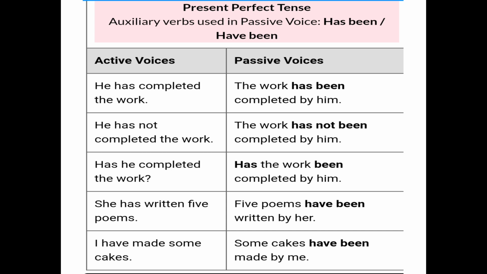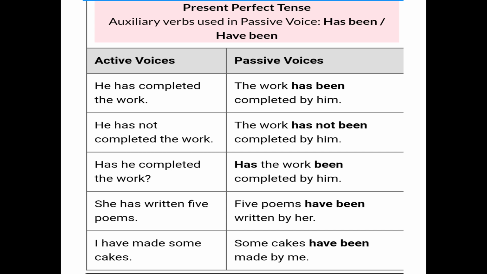Now second: he has not completed the work. The work has not been completed by him. As you can see, the object is the work, then has not completed becomes has not been completed, and he becomes him. So we use the preposition by followed by the subject. Then, has he completed the work? This is a question, and a question remains a question only.